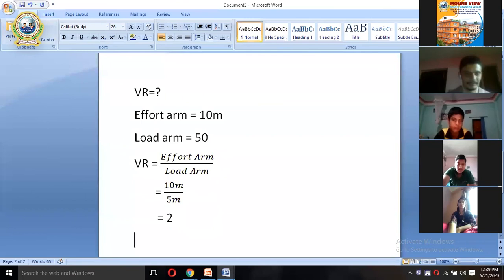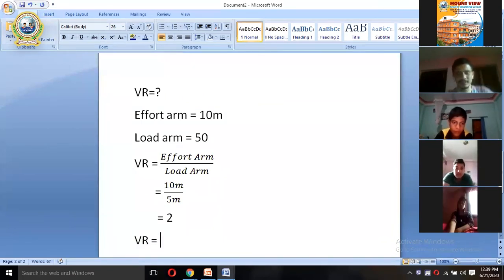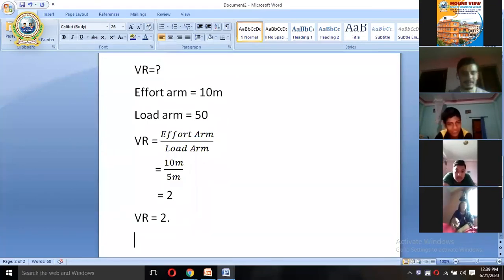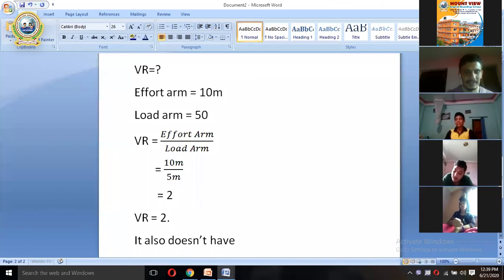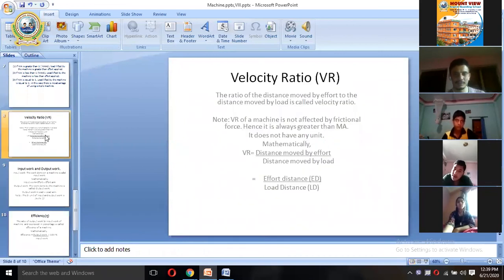Therefore, VR equals 2. And you know one thing, like mechanical advantage, it does not have any unit. So this is all about VR. Students, are you clear about that one?